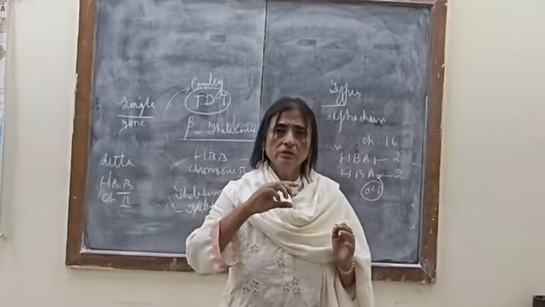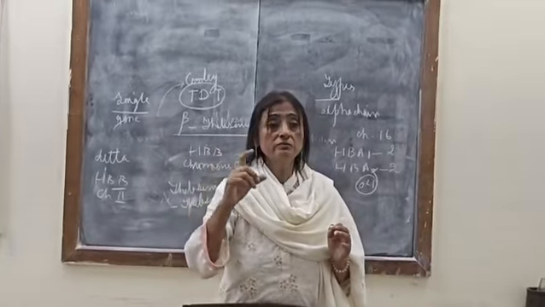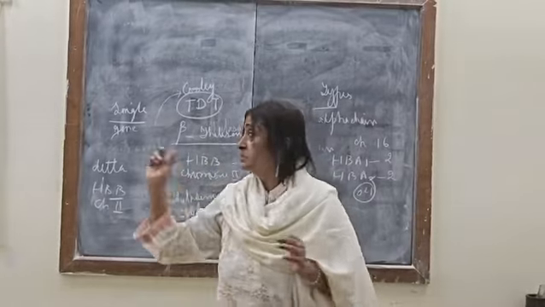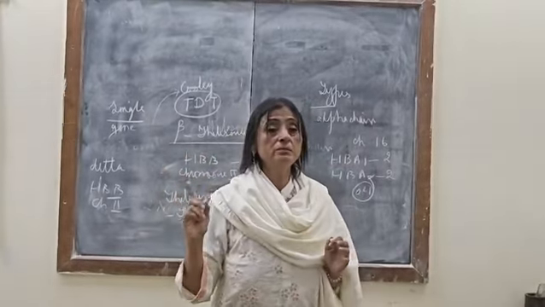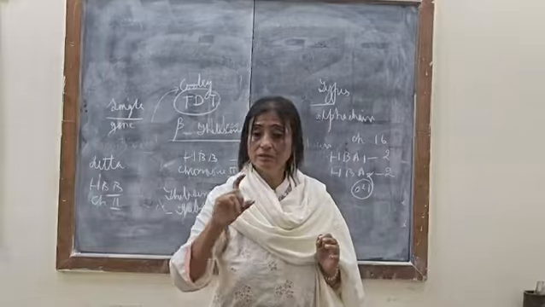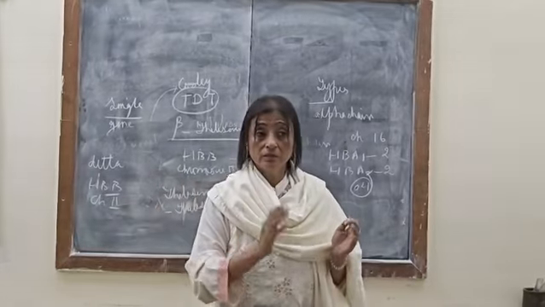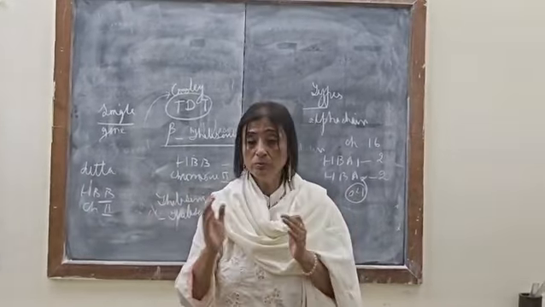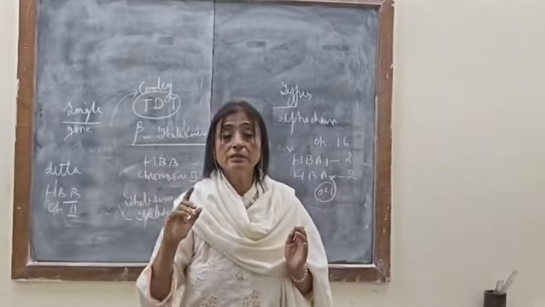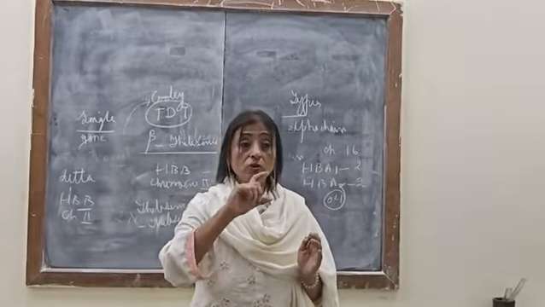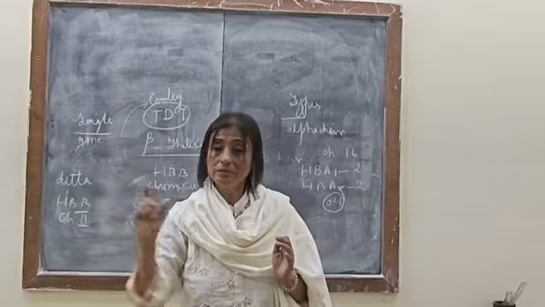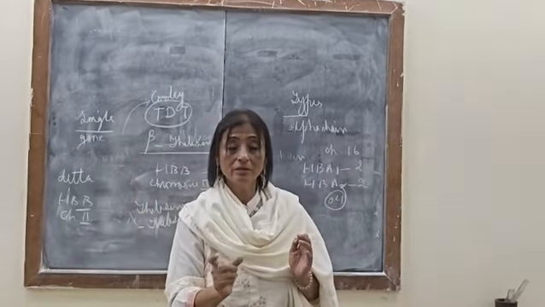So sickle cell anemia, which we discussed earlier, and this thalassemia are both blood-related disorders. Both are related to the globin, but there is a difference. Thalassemia is quantity: the number decreases.